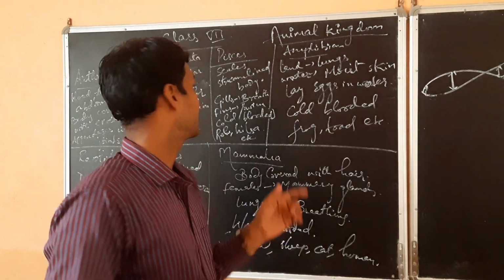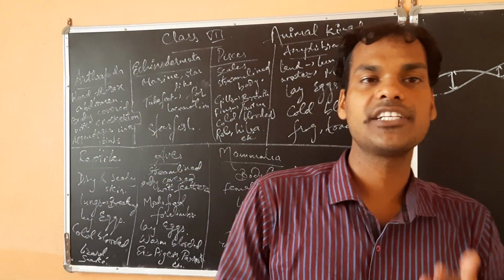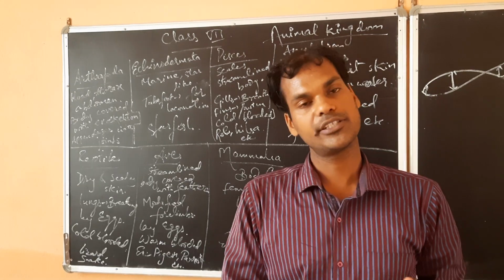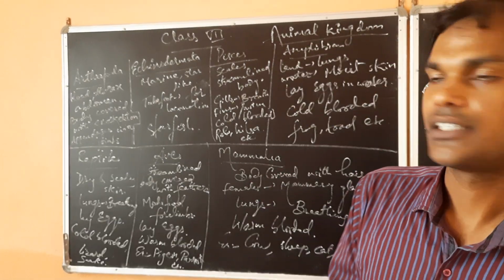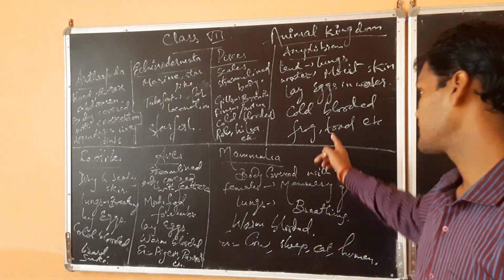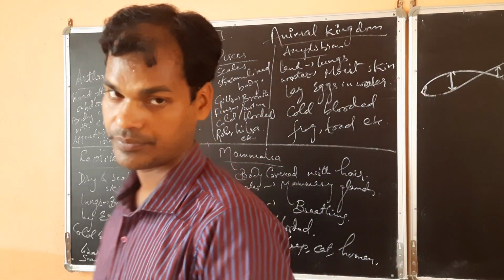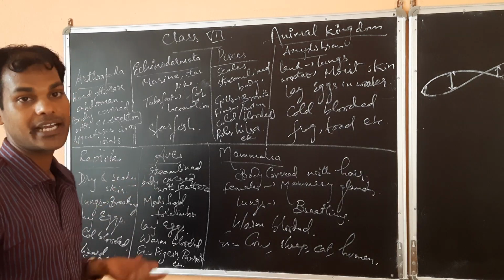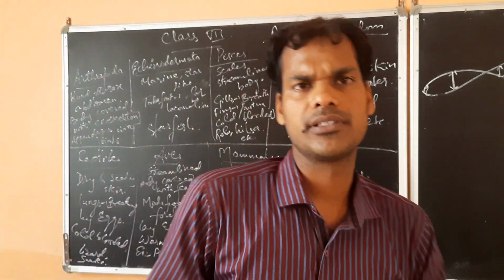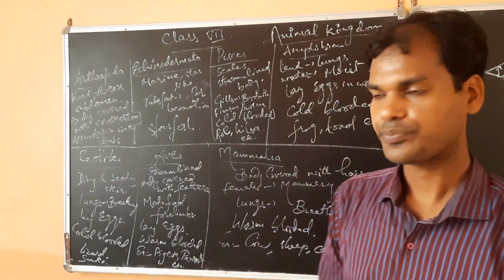They are also cold-blooded, just like the fishes. That is their speciality. Examples are frog, toad. These are amphibians.